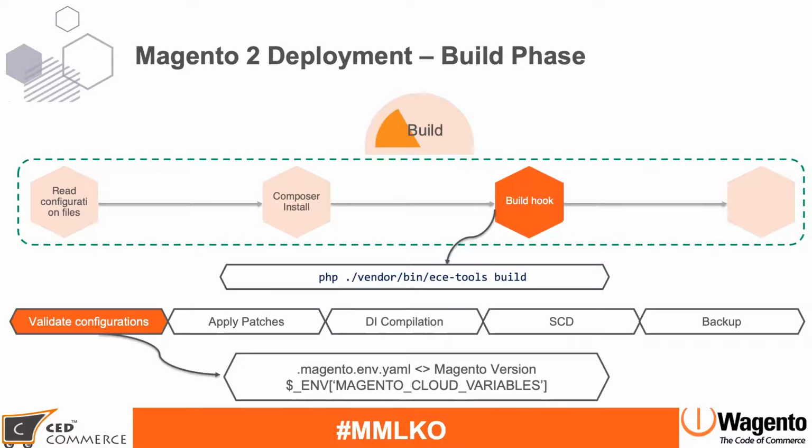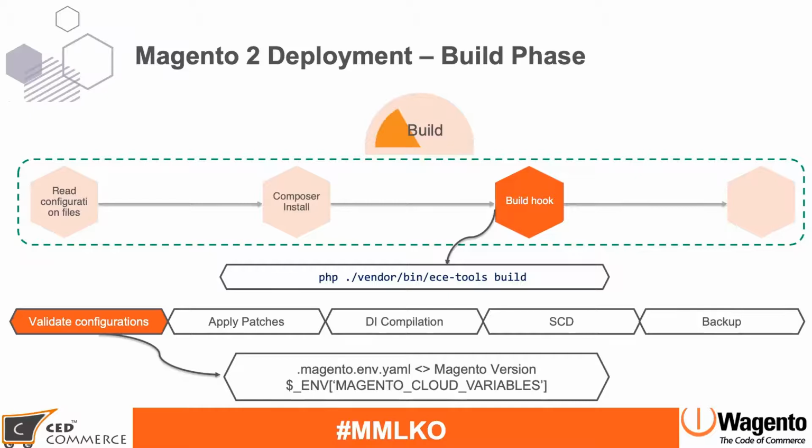This build hook is again divided into small parts. Let's discuss each of those parts. The first one is validating the configuration file. In read configuration files, it was looking at three files: app.yaml, and inside .magento there are two YAML files. Here it will check the .magento.env.yaml file, and it will match the versions and everything, like it will match with your Magento, making sure that all the dependencies are compatible, checking the compatibility between your YAML file and the Magento version.